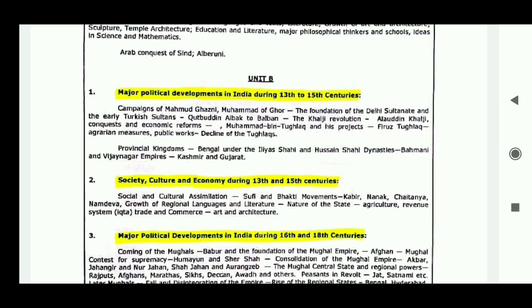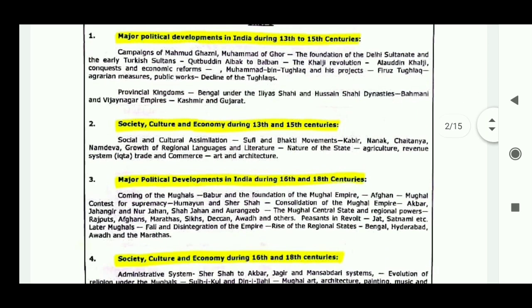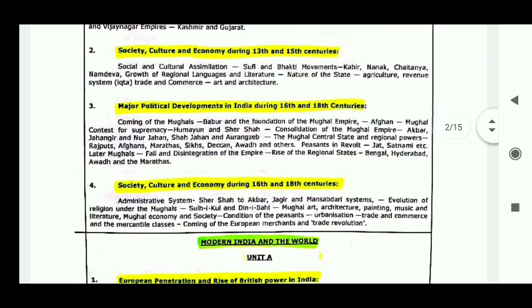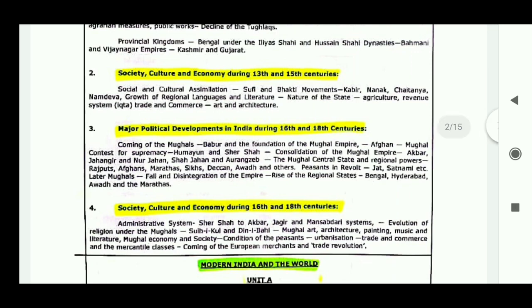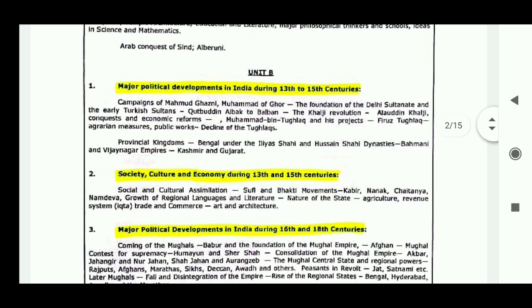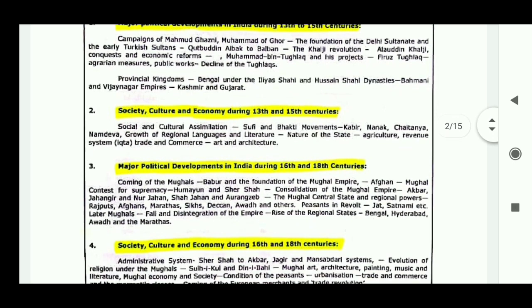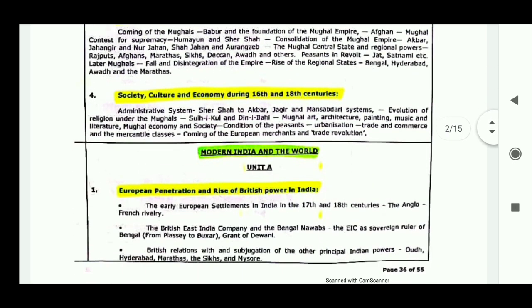Number 3, major political developments during the 16th to 18th centuries. Number 4, society, culture and economy during the 16th to 18th centuries. So it starts from the 13th century and ends in the 18th century. This period is called medieval India, and it is unit B of paper 1 of history optional.